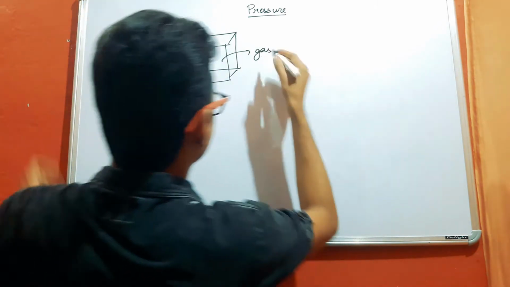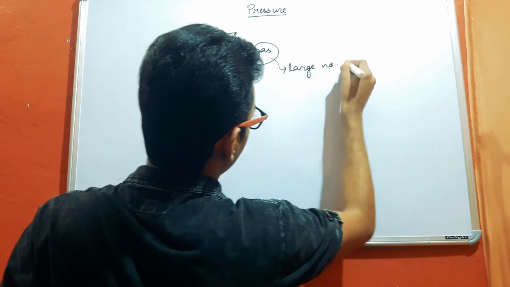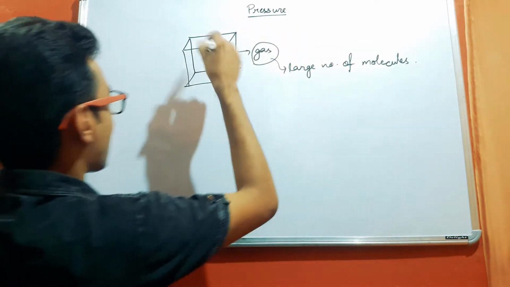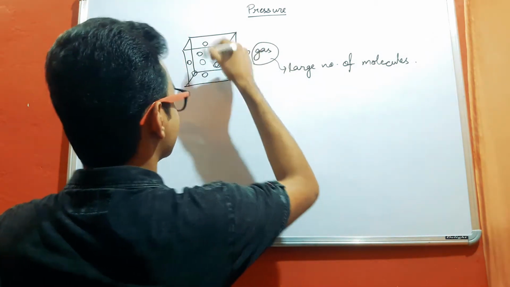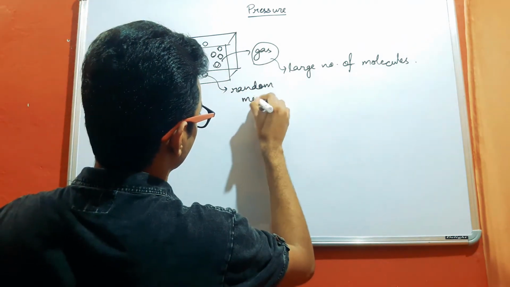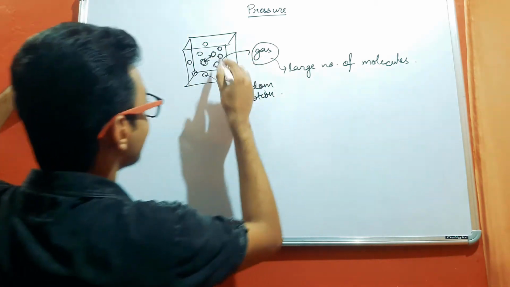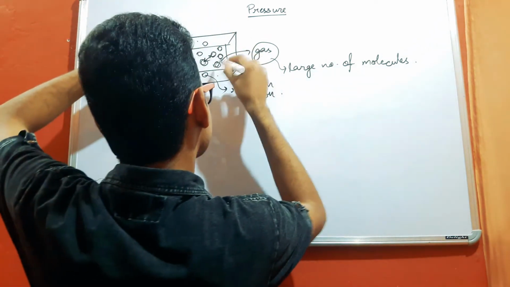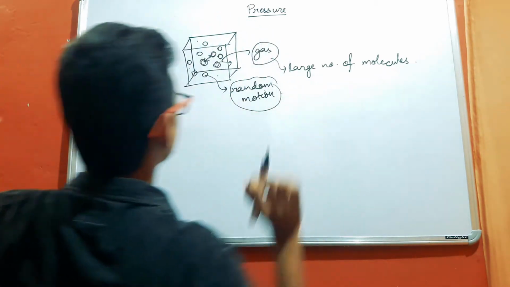And since we know that gases are basically composed of a large number of molecules, inside this container there are a large number of molecules of this gas, and these molecules are in random motion. Because of this random motion, they are going to collide with each other and with the walls of the container. These are the walls of this container. So these molecules will collide with each other as well as with the walls of the container because of this random motion. So that is pretty much clear.